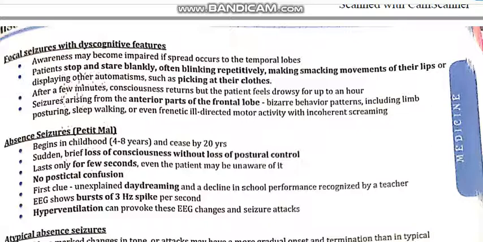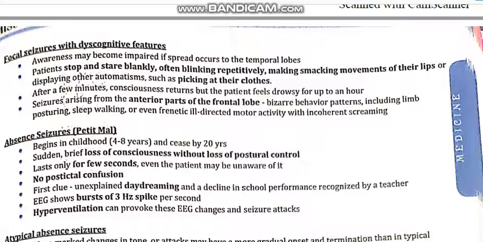Next is focal seizures with dyscognitive features. In this focal seizure, the first point is awareness about the thing, that there is a signal and the signal is coming. This awareness is impaired in the patient if the spread is in the temporal lobe.